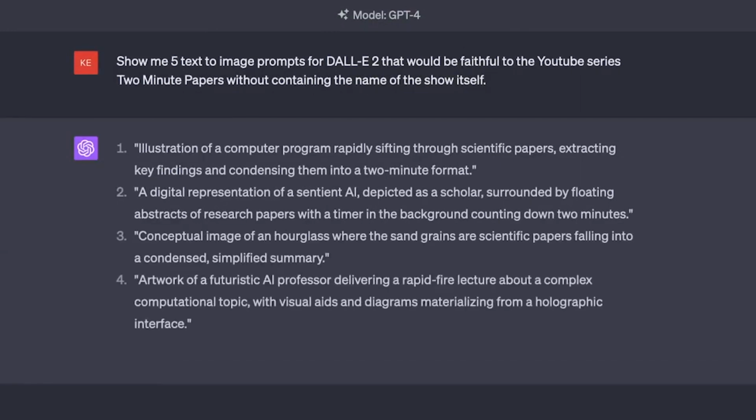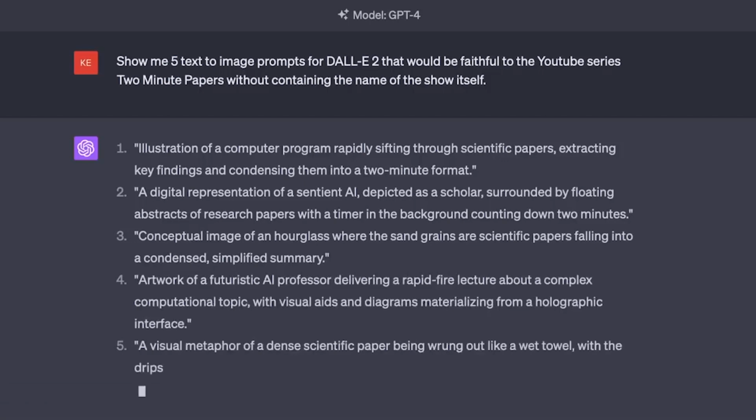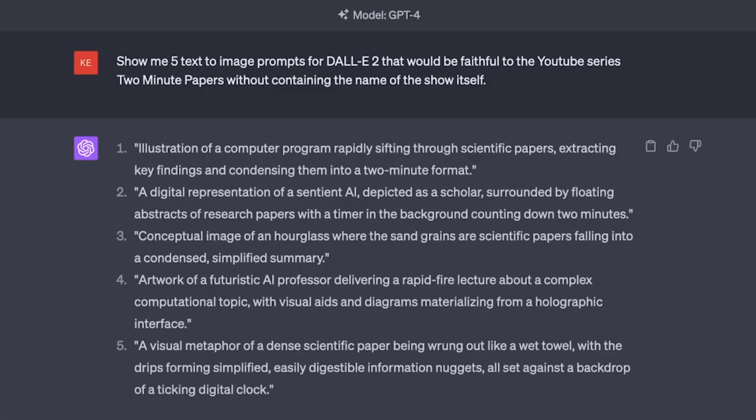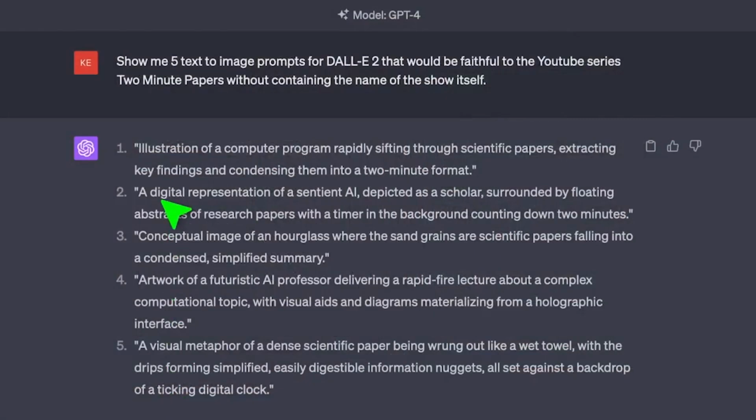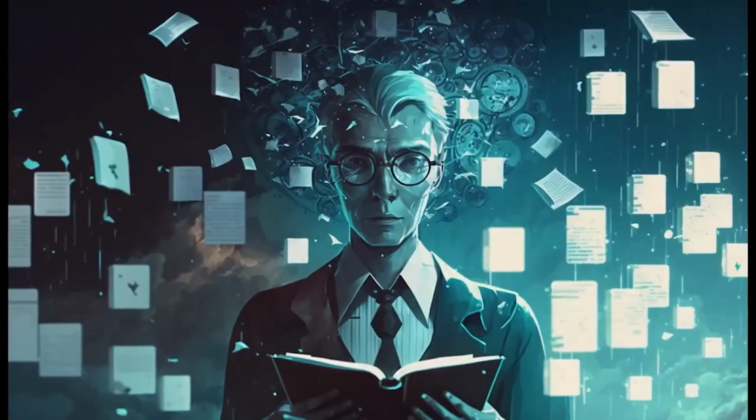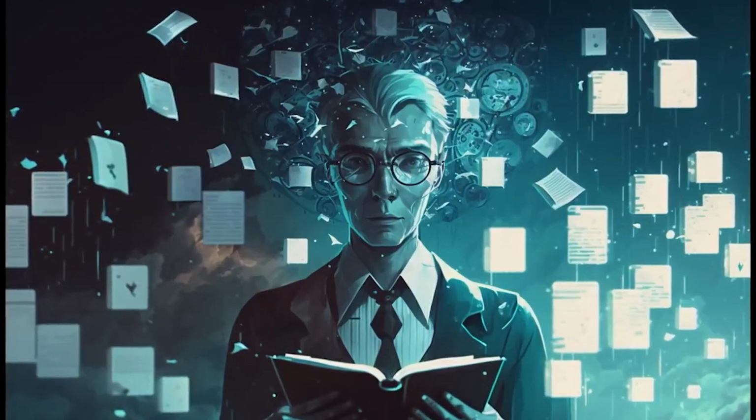Loving it, very imaginative. Now, a digital representation of a sentient AI depicted as a scholar surrounded by floating abstracts of research papers, with a timer in the background counting down 2 minutes, and an artwork of a futuristic AI professor delivering a rapid-fire lecture about a complex computational topic with visual aids and diagrams materializing from a holographic interface. And he's doing it with style. So good, and these prompts are just getting more and more ridiculous.